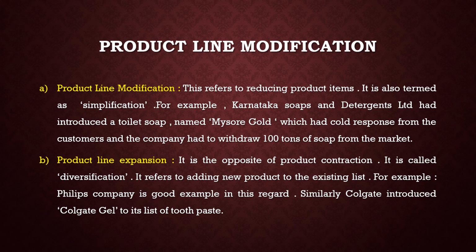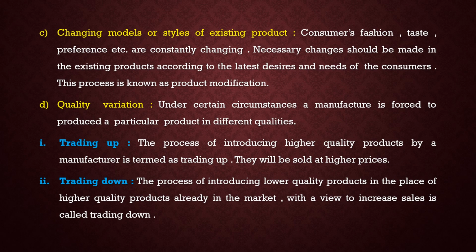And B, product line expansion. It is the opposite of product contraction. That means they are widening the product. It is also called diversification. It refers to adding new products to the existing list. For example, Philips Company is a good example in this regard. Similarly, Colgate introduced Colgate Gel to its list of toothpaste. That means a product is introduced and they are expanding with new attributes or elements to that product to get hold of the customers.